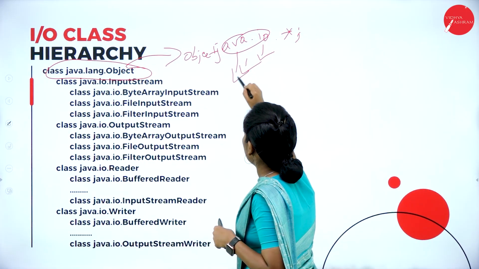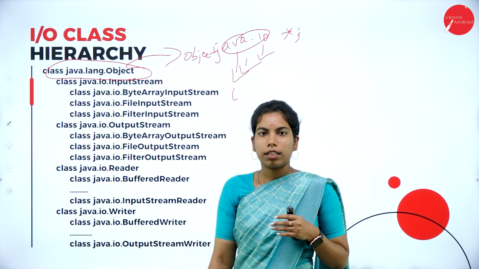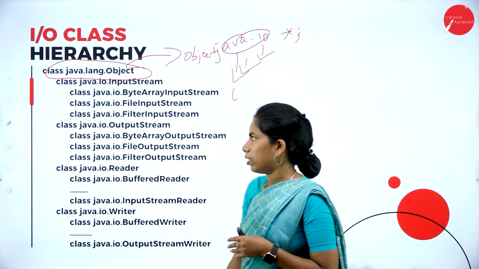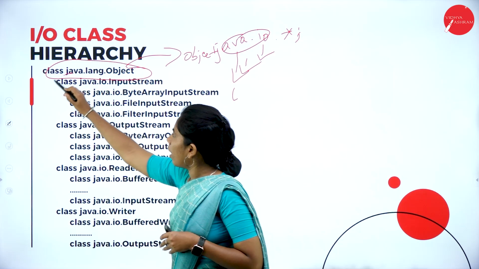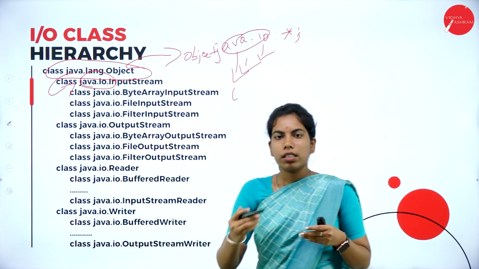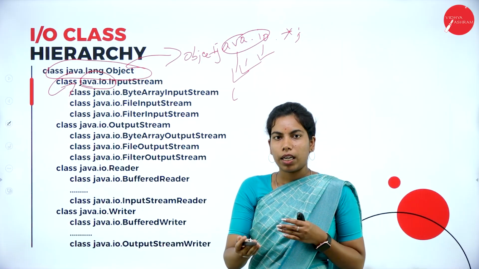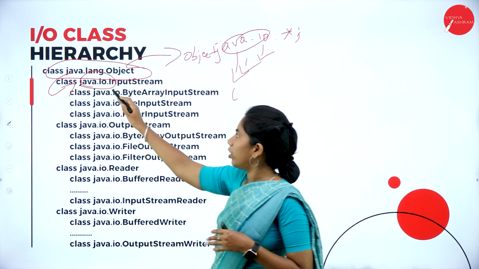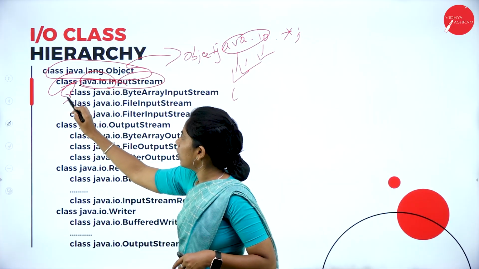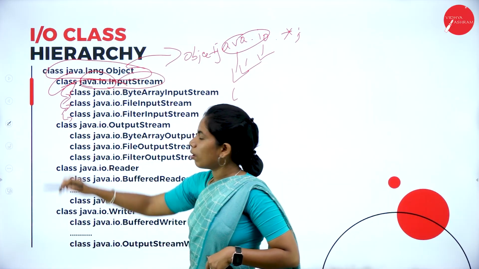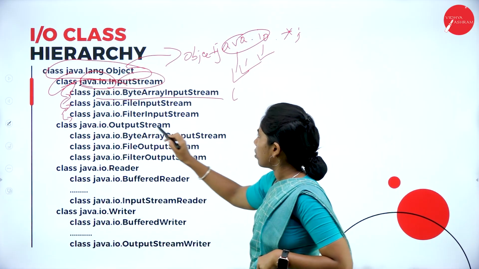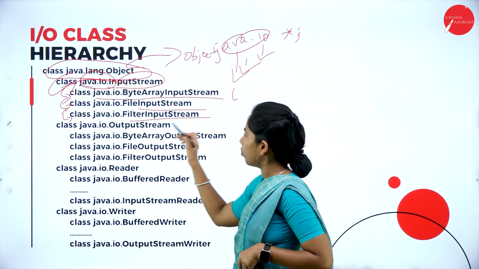In this object, we can derive many subclasses, that is file input stream, output stream, and also character streams. Inside this we have a sub package called java.io. Understood now? Inside that Object class, the main parent class, we have java.io.InputStream. Under the input stream we again have three subclasses: byte array input stream, file input stream, and filter input stream.